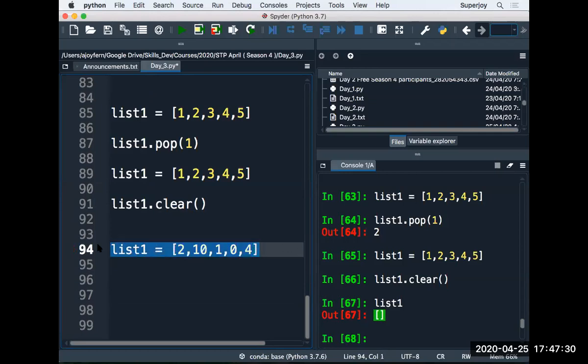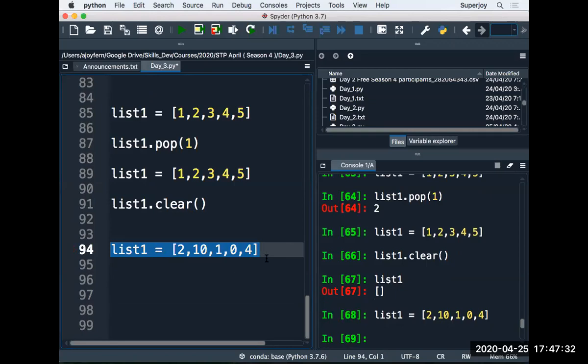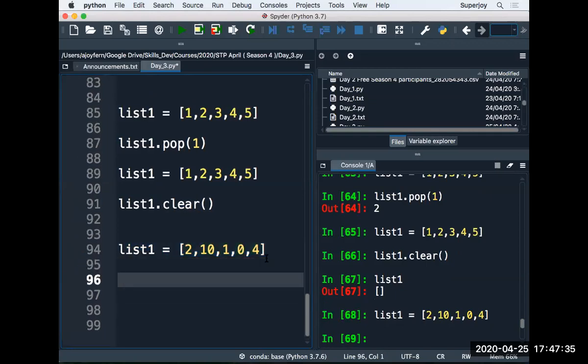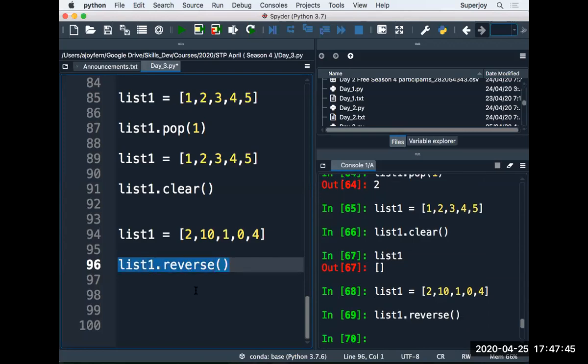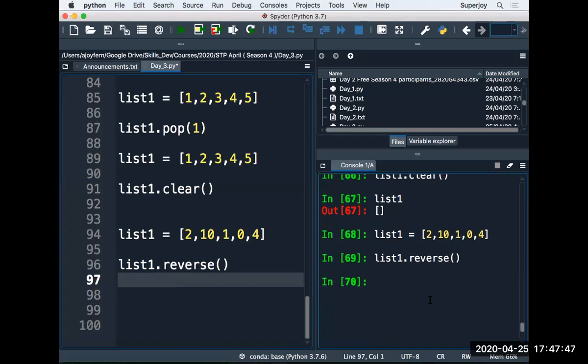This is the list. I call a method reverse, list1 dot reverse. See what happens. And now print the list. What happened?